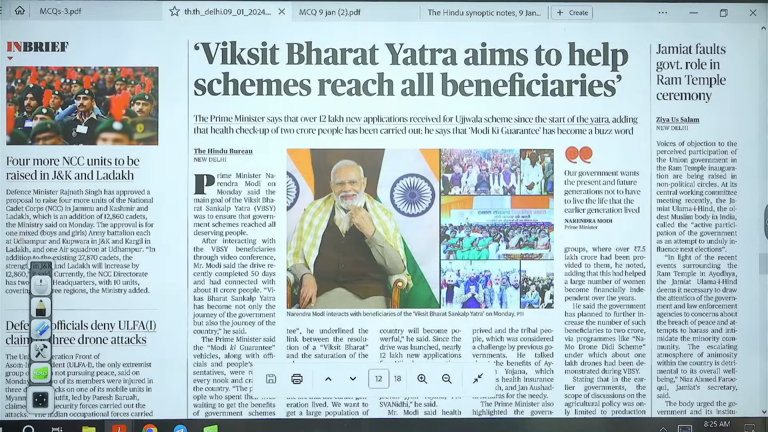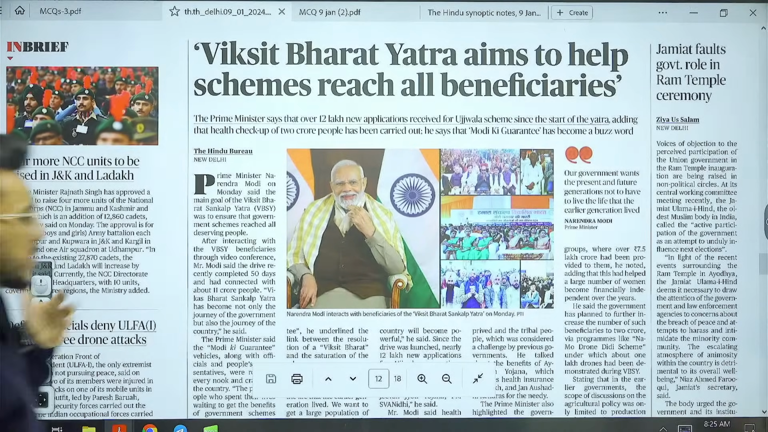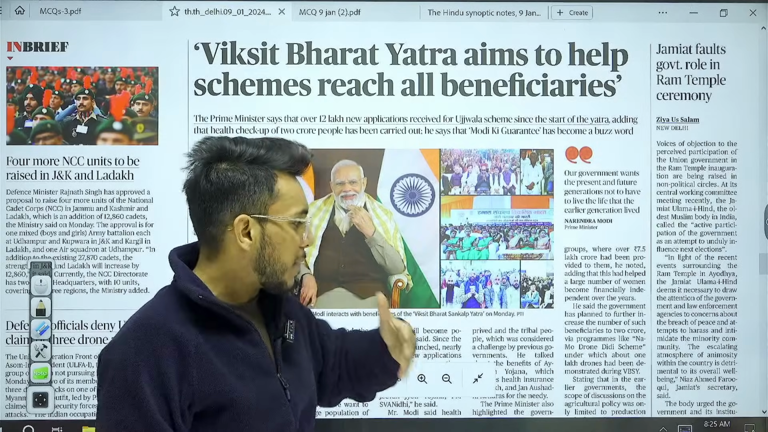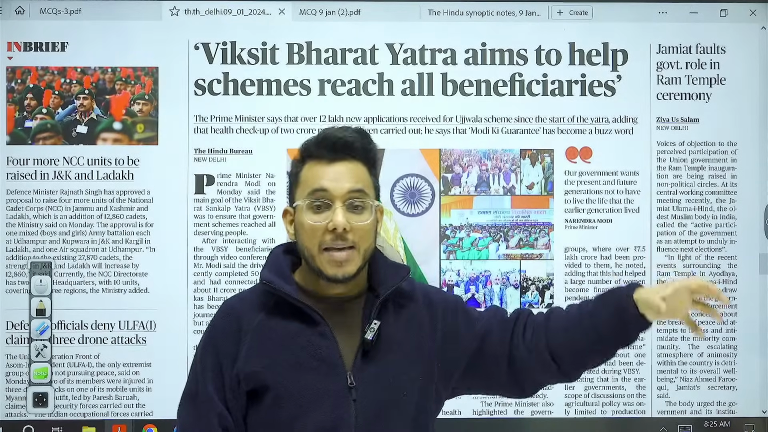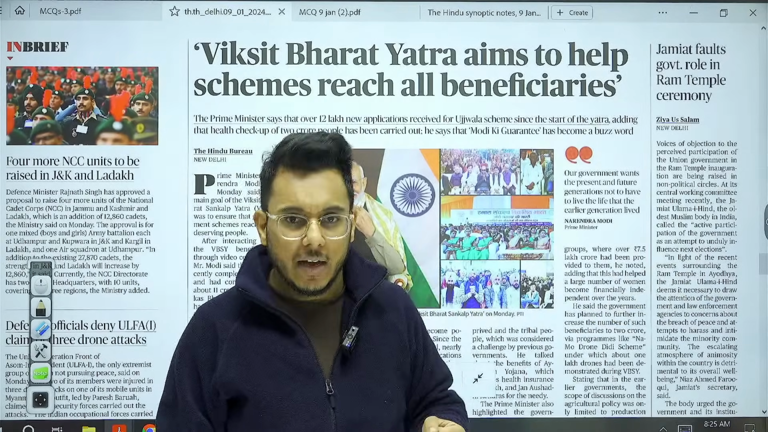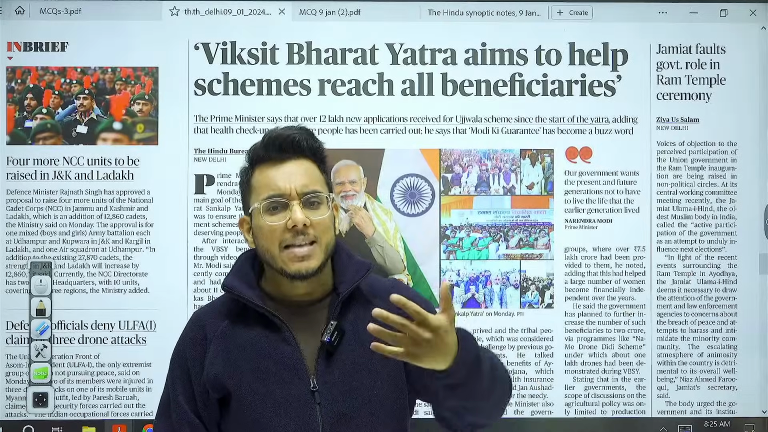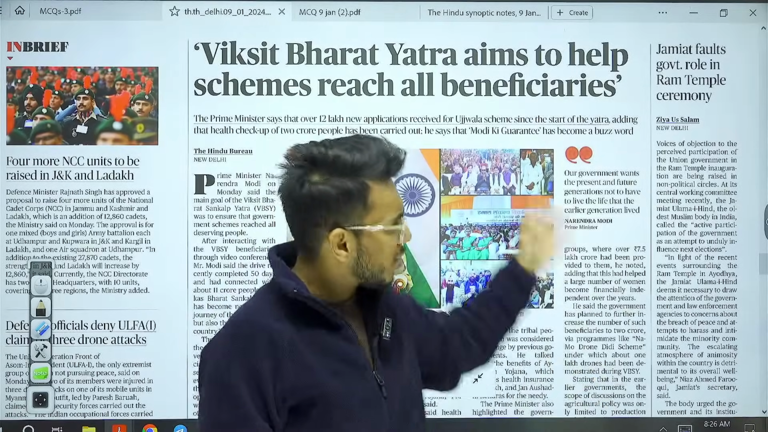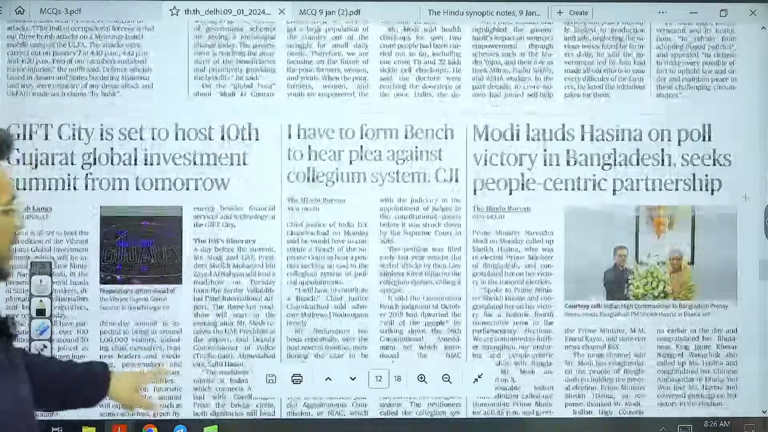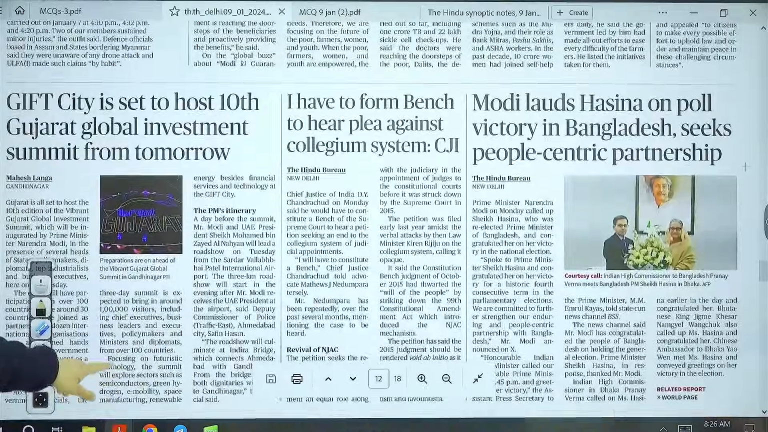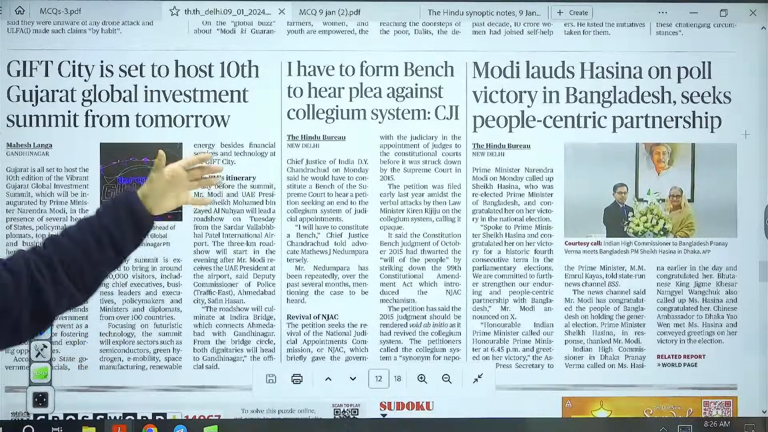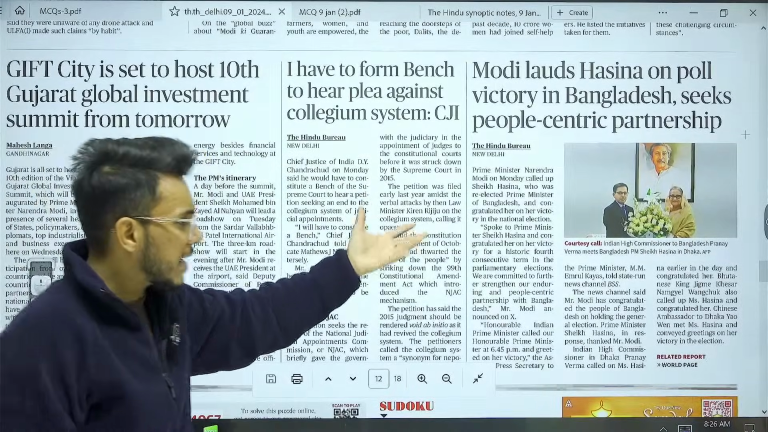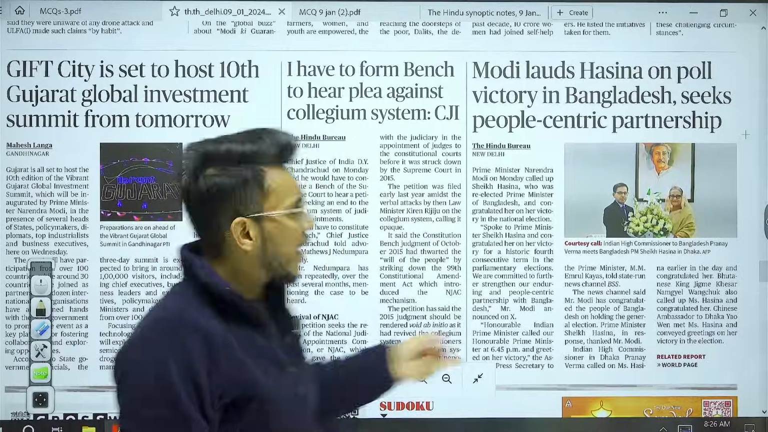So, the Prime Minister has launched the Viksit Bharat Yatra, and it is being said that it is being launched so that people can be told about the schemes that are there and beneficiaries can be made aware. Opposition parties say that it is just to appeal to the voters for the upcoming 2024 election. So, that is just a different kind of viewpoint. After that, moving on, Modi lauds Hasina on poll victory. So in Bangladesh, we see that Sheikh Hasina has scored a victory.